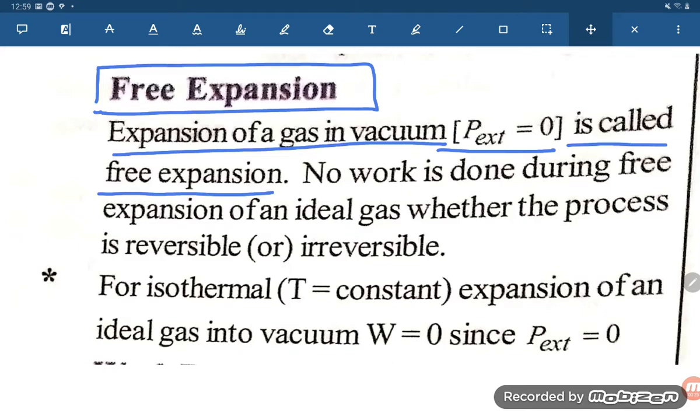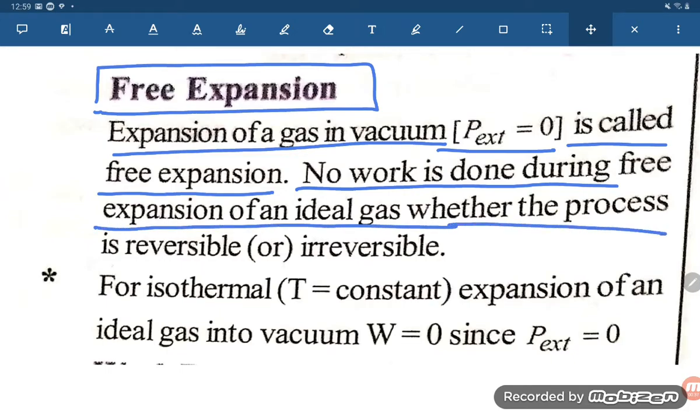In general terms, you can say expansion of gas in a vacuum is known as free expansion. No work is done during the free expansion of an ideal gas, whether the process is reversible, irreversible, or adiabatic. Whatever the process may be, in free expansion the work done will always be zero. Free expansion means expansion in the vacuum.